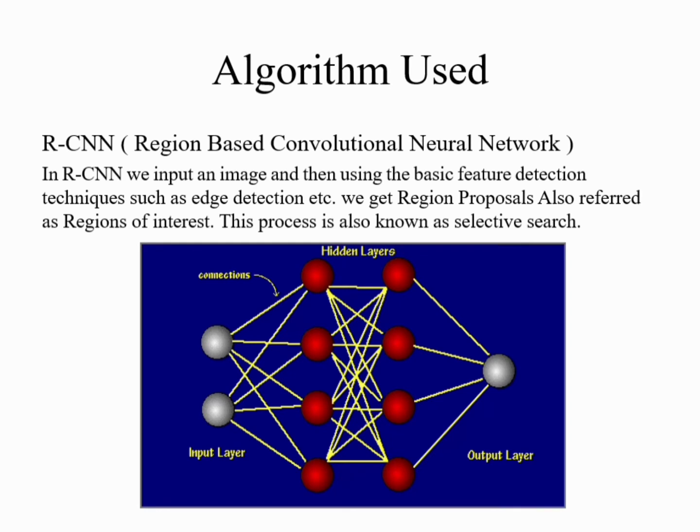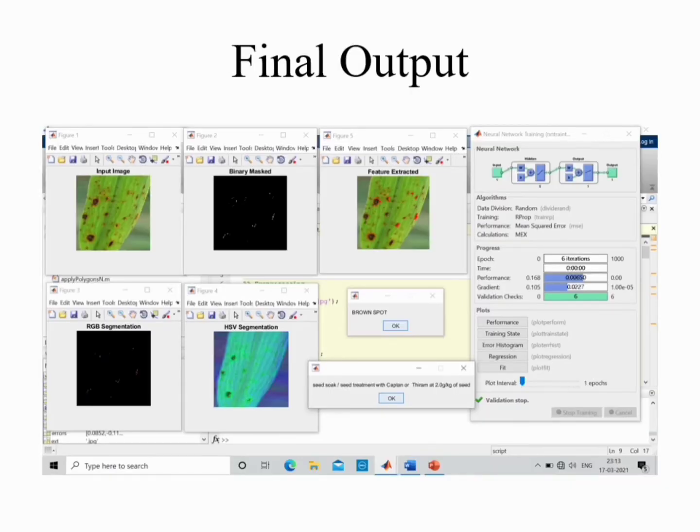Algorithm used: the algorithm we used is RCNN. RCNN is a family of machine learning models for computer vision, specially used for object detection. In our project, we are using RCNN for detecting leaf disease and also overcoming the disease by displaying the fertilizer name. This is our final output.